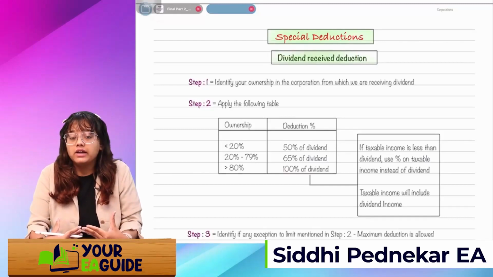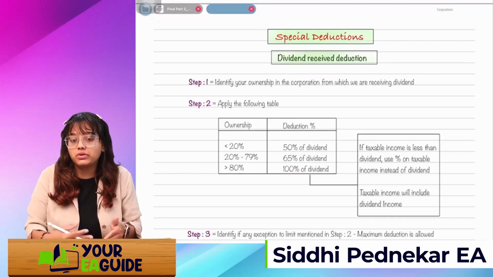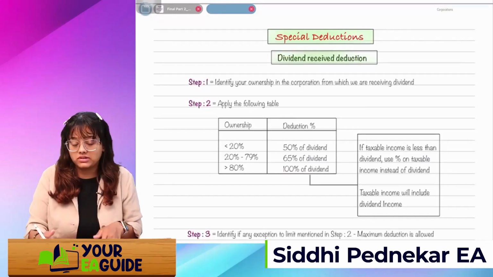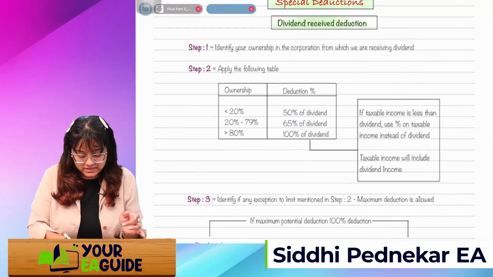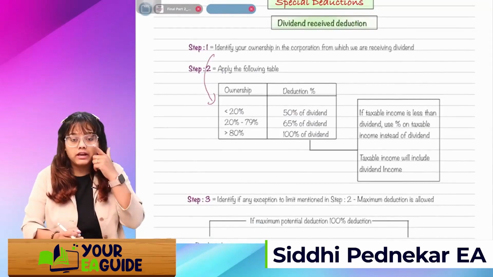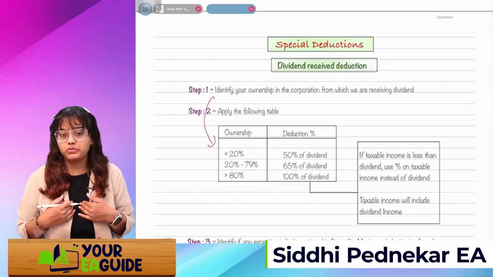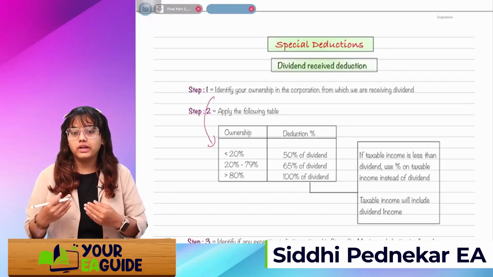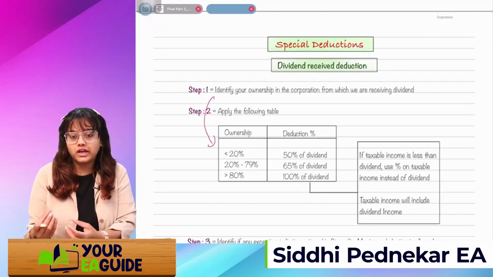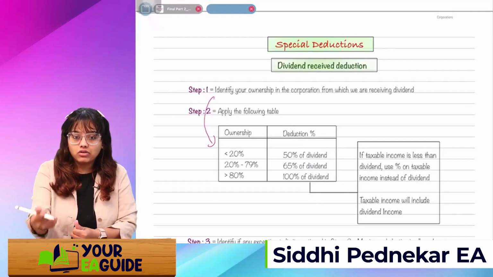If my ownership is up to 20%, or 20 to 80%, or more than 80%, we'll just apply this in the table over here. Whose ownership? The corporation's. See, I am a corporation. I am also holding some percentage of share ownership in some other corporation.